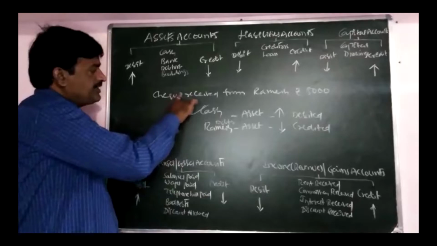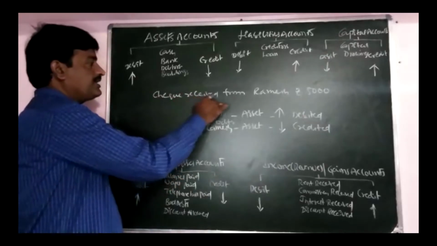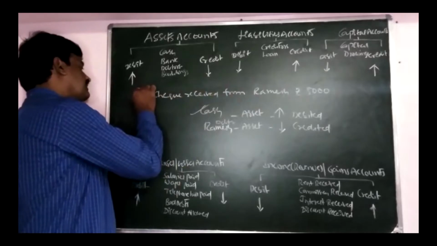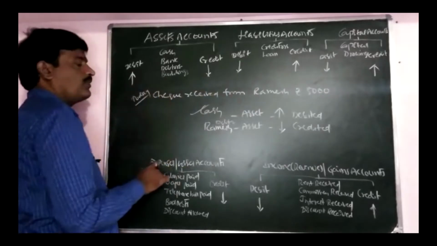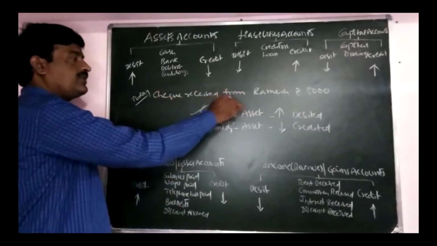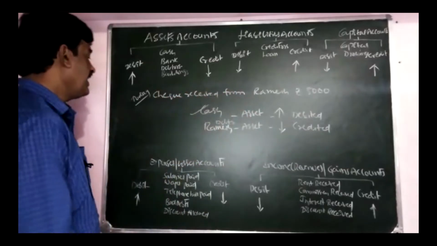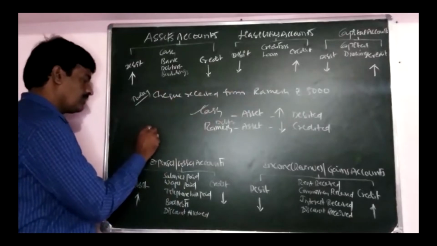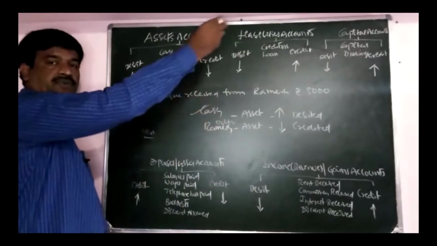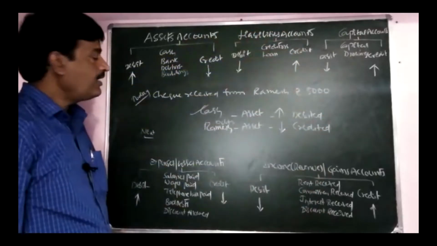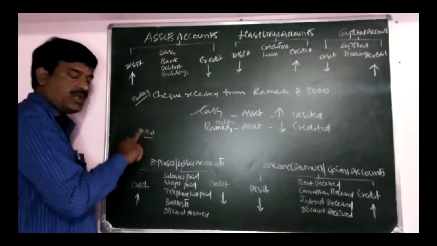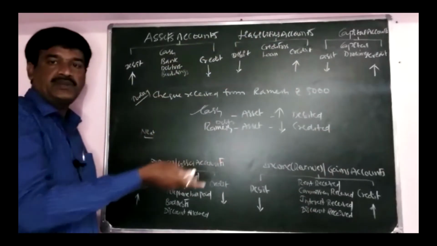Suppose the check we received today was treated as cash received from party. The next day, if the same check is deposited into the bank, whatever check we received yesterday, now today we are going to deposit into the bank.